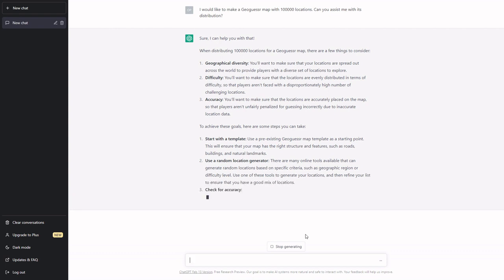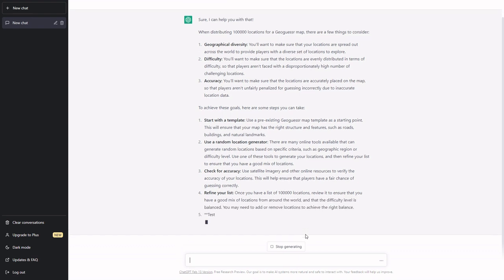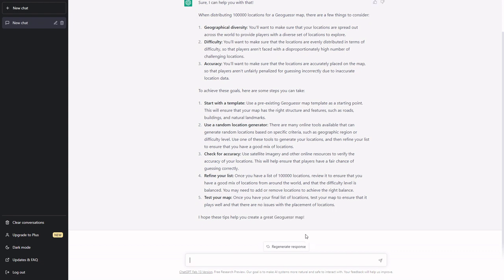Use a pre-existing GeoGuessr map template as a point. I don't know what it means by that, but sure. Random location generator, yes, that's what people do. Check for accuracy. I'm not going to check the accuracy of 100,000 locations, but yeah, very fair if it's handpicked. Review it and test your map. Okay, so far, not too bad.